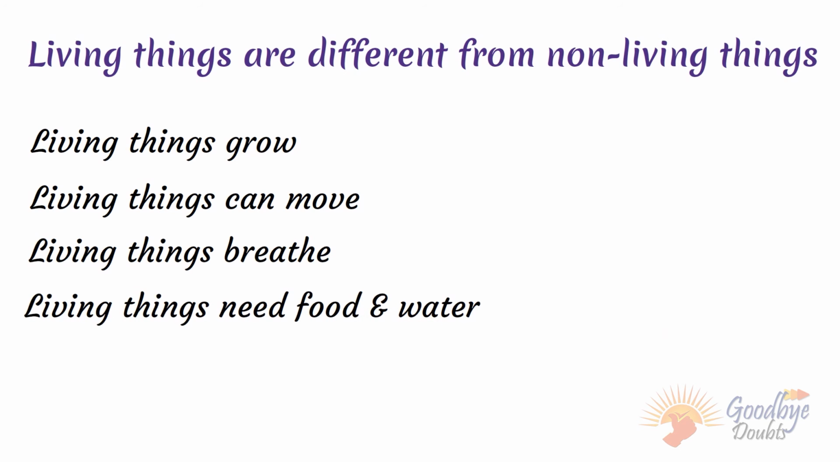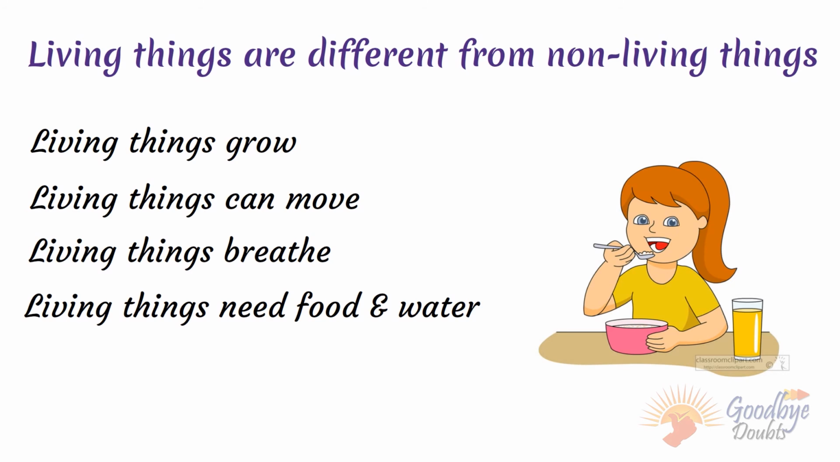Living things need food and water. Human beings depend upon plants and animals for their food. Animals depend upon plants or other animals for their food.